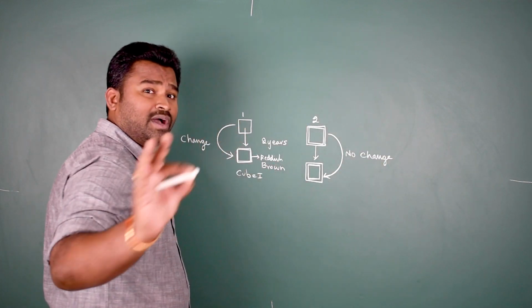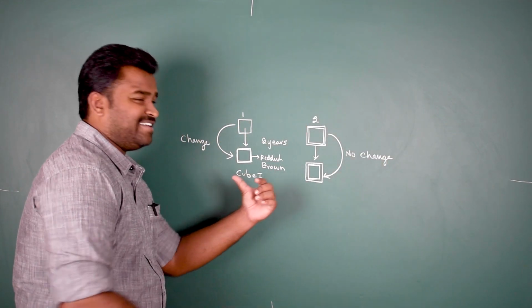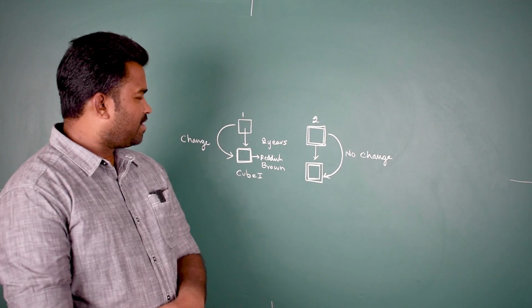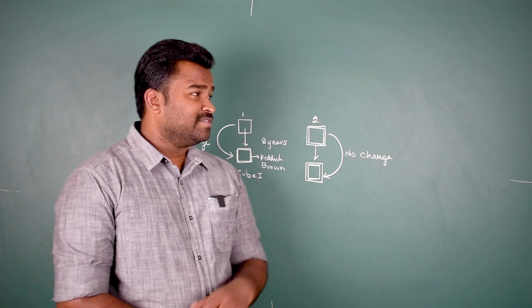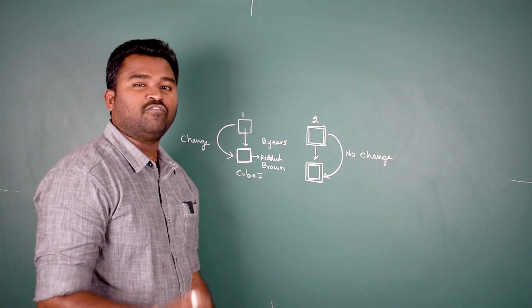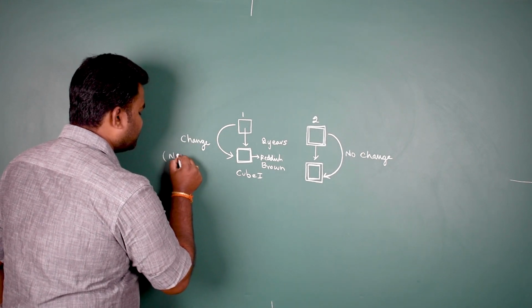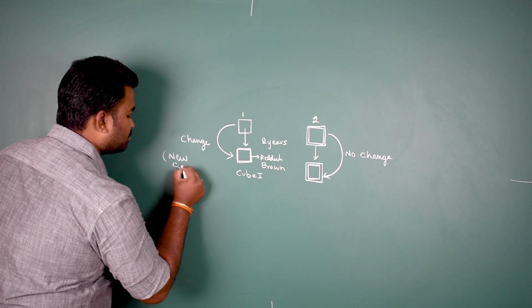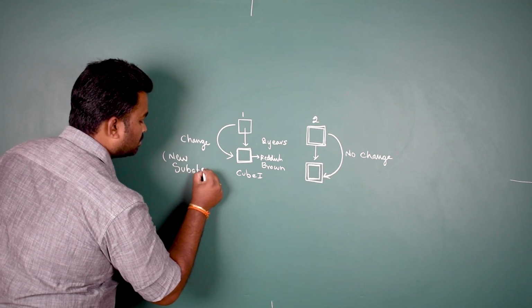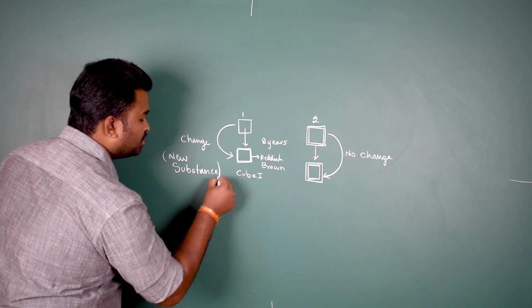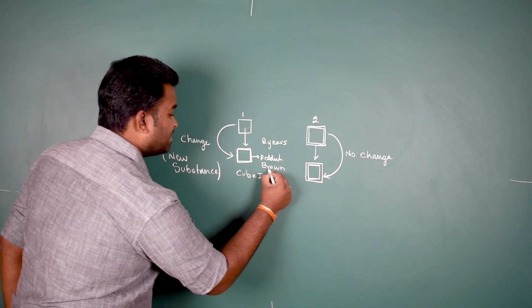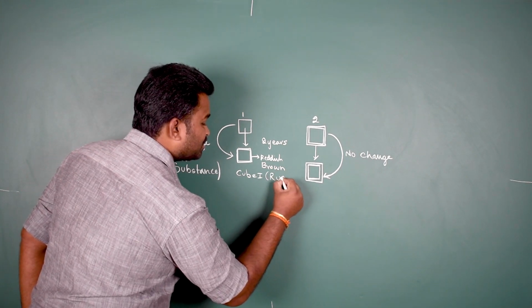Now my worry is, why is there a change here? This is because of the formation of some new substance, which is known as rust.